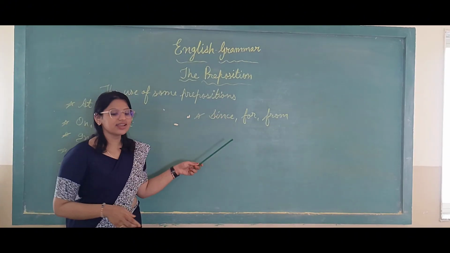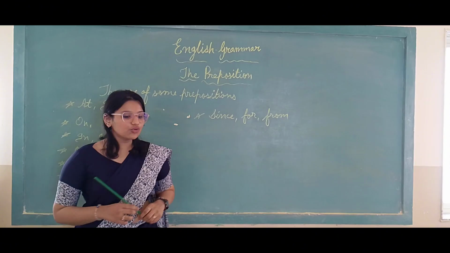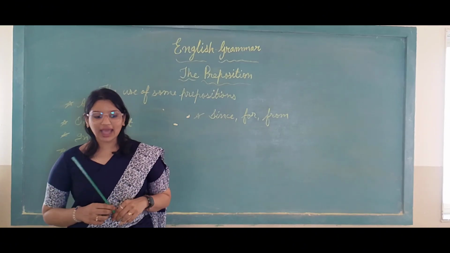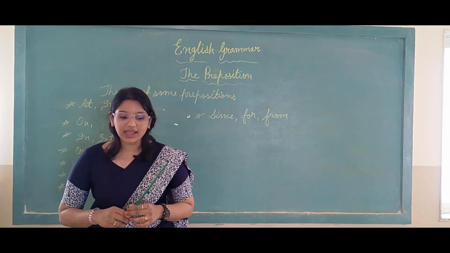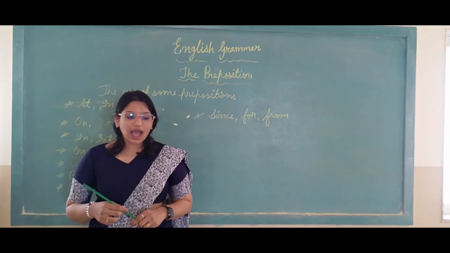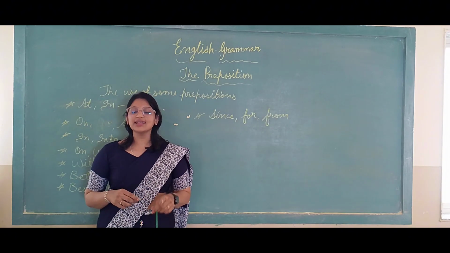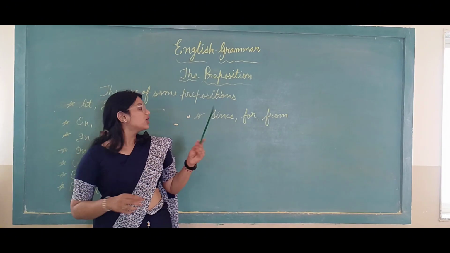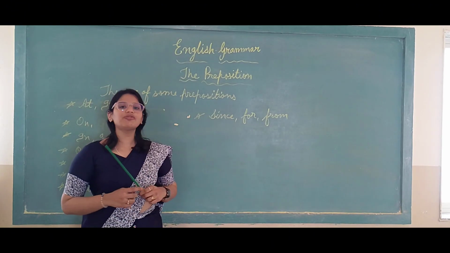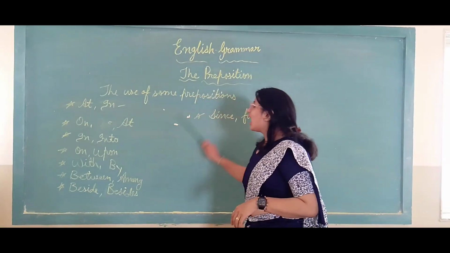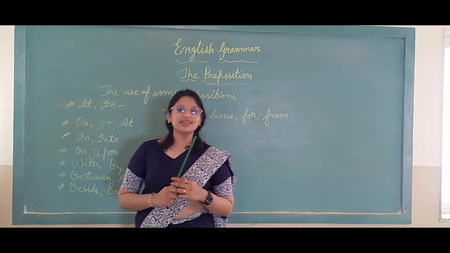After that, last is since, for, and from. These words are used to point to a time. For example, I have been ill since 2 days. I was born from that age to this. I am this year old. So these words are used for a point of time. So these all are the prepositions which we use commonly in our sentences.